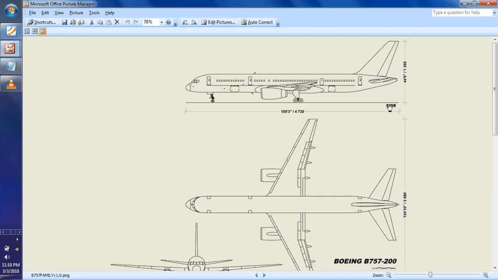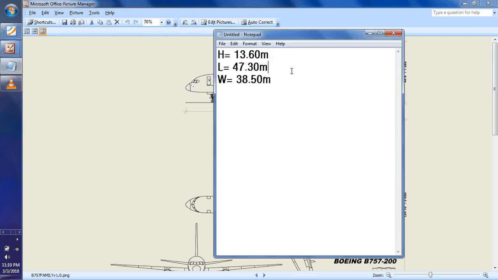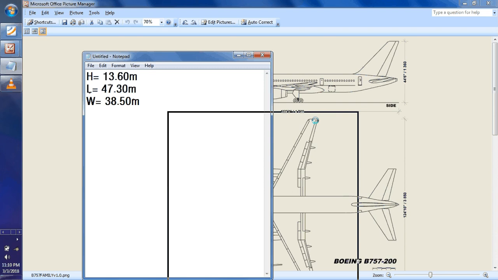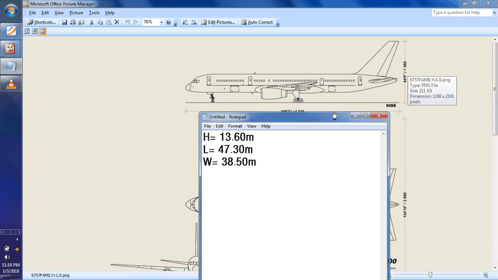From this image I have collected this data. The height of the model is 1360. This is in centimeter, so you have to change it into meter, which will be 13.60 meter.